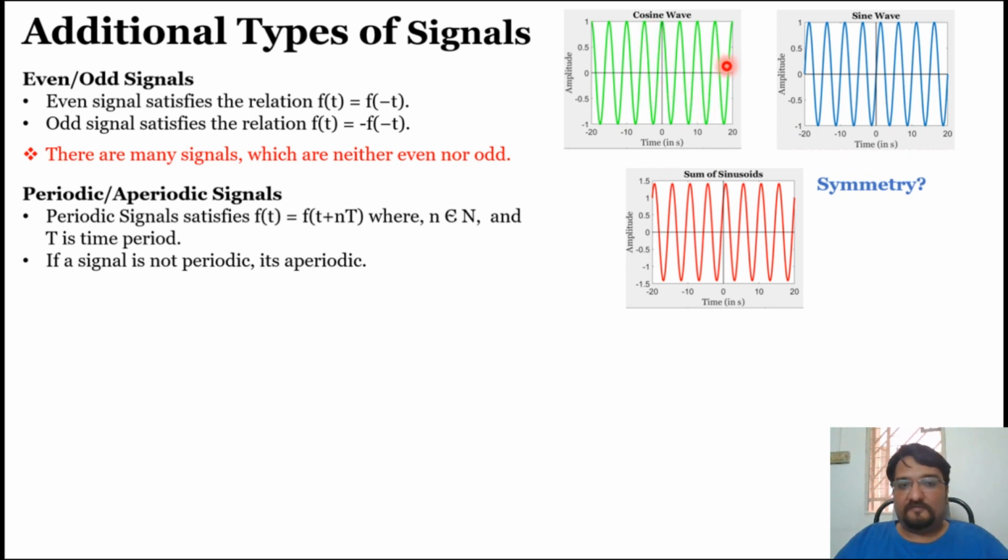These waveforms are repetitive. The same values are attained after some point of time. So in mathematical terms, for any function f of t, if you can find this relation for all n belonging to the natural number set, that f of t is equal to f of t plus n times T, then you can consider this particular signal a periodic signal. Very simple. All sinusoidal signals and sums of sinusoidal signals are periodic signals.